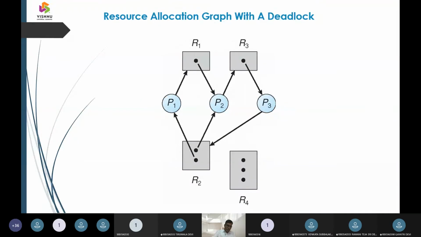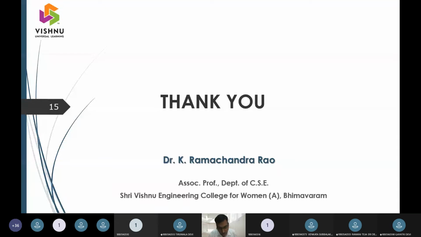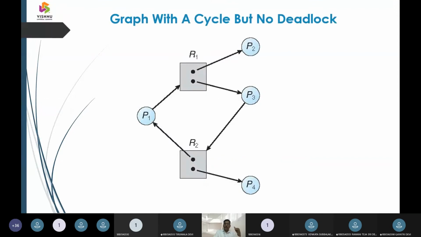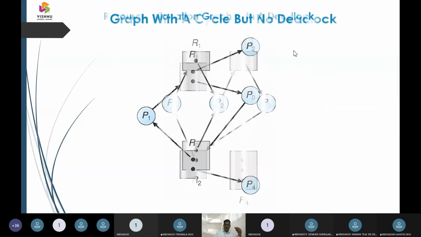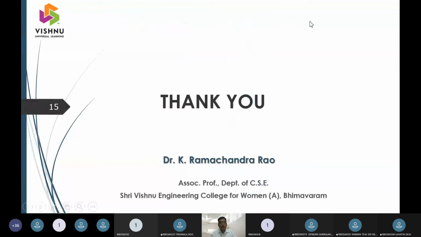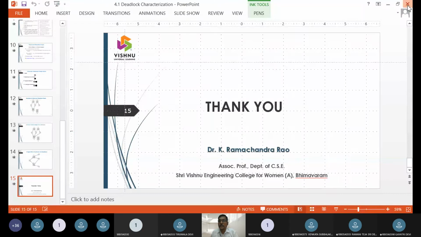So there are situations where cycles can happen. There are situations where cycles may not happen. A data structure will see that totally in a graph representation: a deadlock may happen without a cycle. So in this resource allocation graph, we can say there is a cycle, and in this one too there is a cycle, but you can say there is no deadlock. So that is what this first content is about.